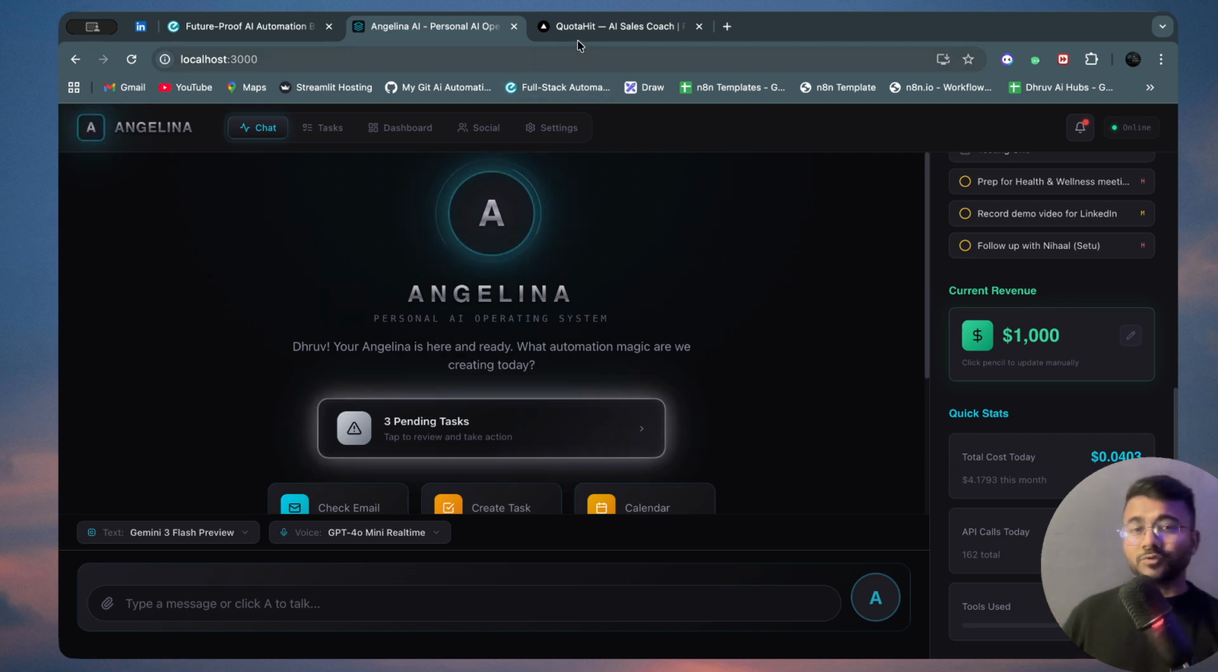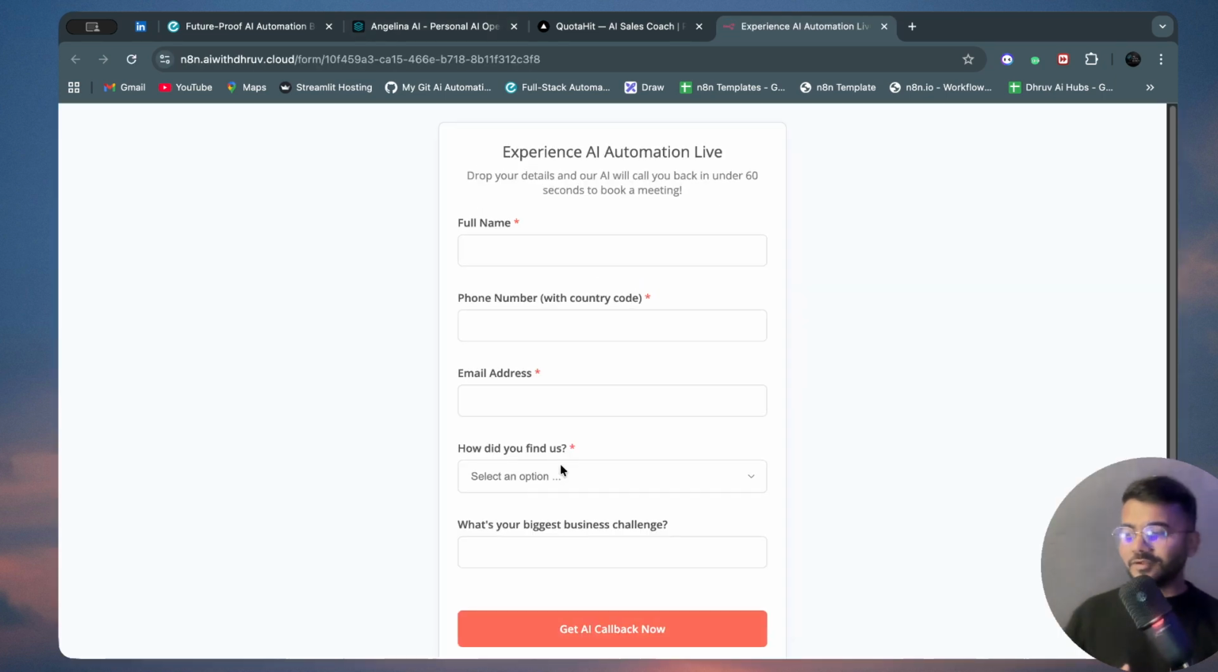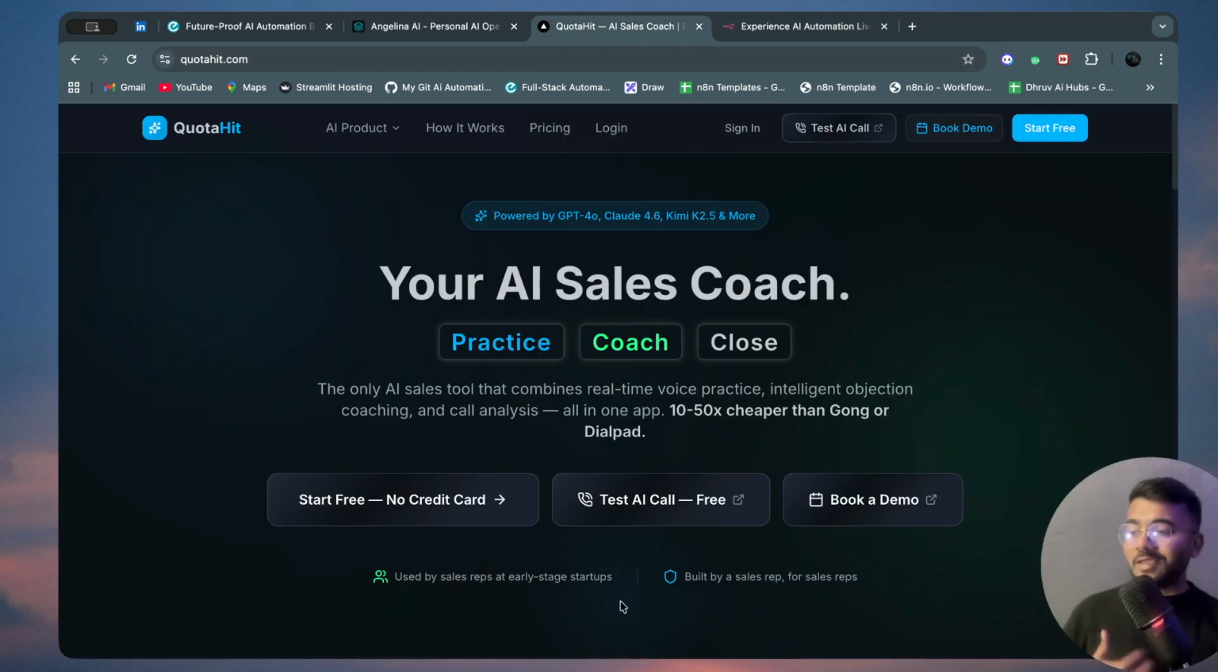Along with that, if you wanted to check in real time what AI actually looks like and how you can build a real system, this is an example. Quotahit.com is something I have created as a sales intelligence tool, your AI sales coach: practice, coach and close. You can just sign in and test your AI call as well. You can click and try how calls actually come in real time.